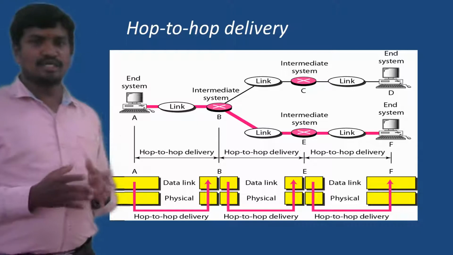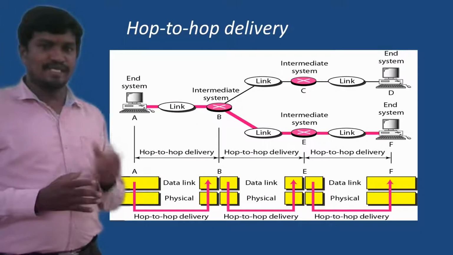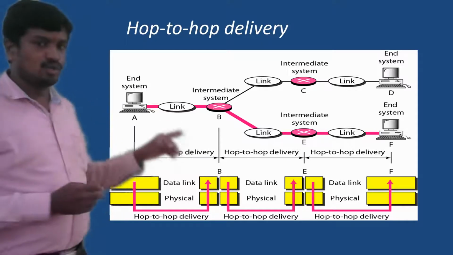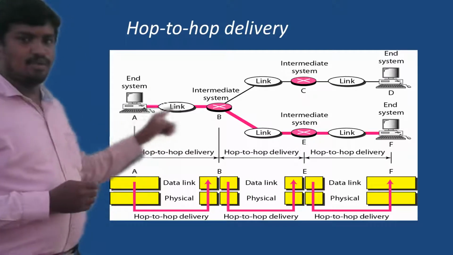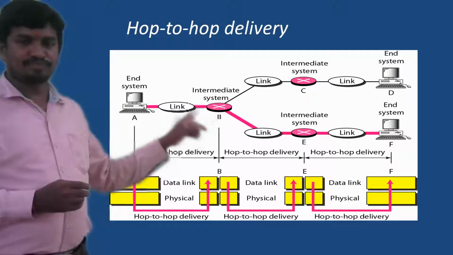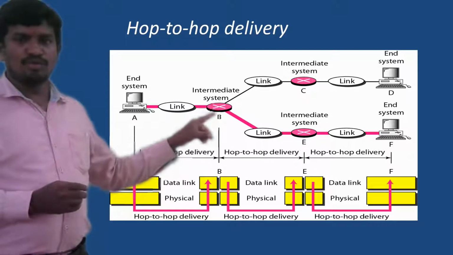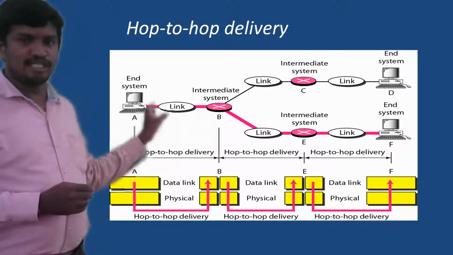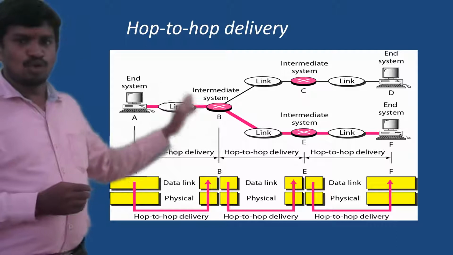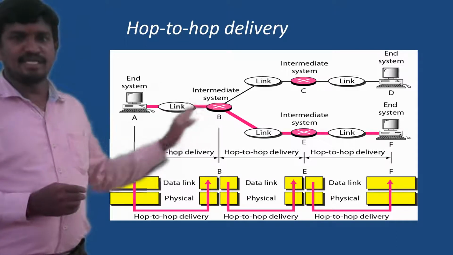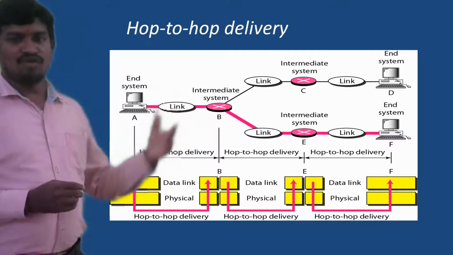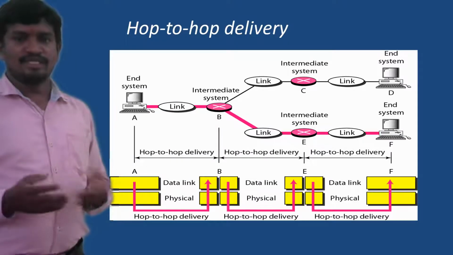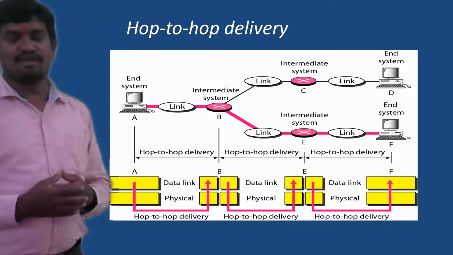It is concerned with data being sent from end system A to the intermediate router B. If you observe here, from A we have one link between systems A and B. The entire responsibility of how the data moves from end system A to router B is taken care of by the data link layer, in the form of error control, flow control, or fragmentation.